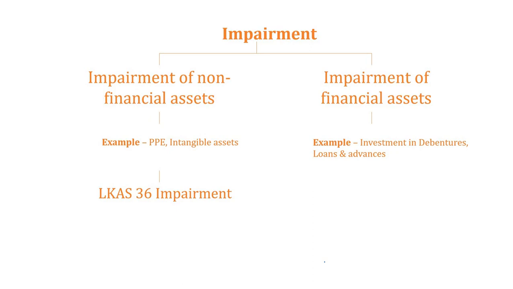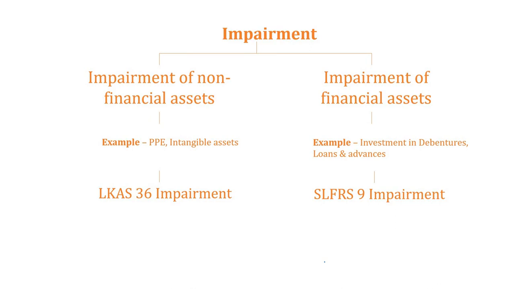Remember, if it is a non-financial asset, we should use LKS 36 impairment. If it is a financial asset, you should use this SLFRS 9 impairment module. Now, for example, in a bank, they have given many loans to customers. From their point of view, it is a financial asset, and we should impair these financial assets.